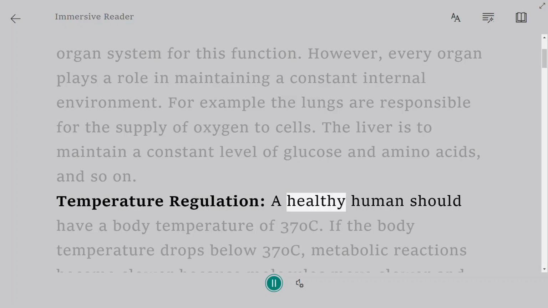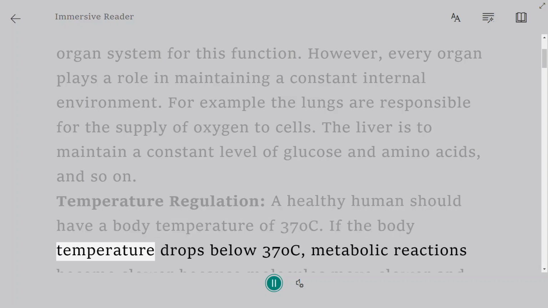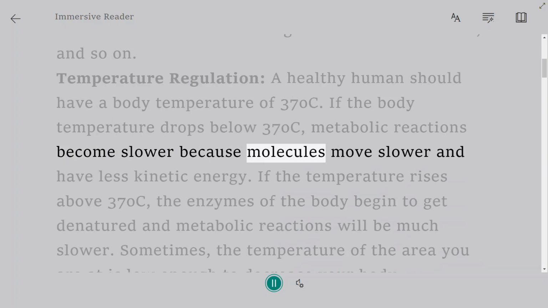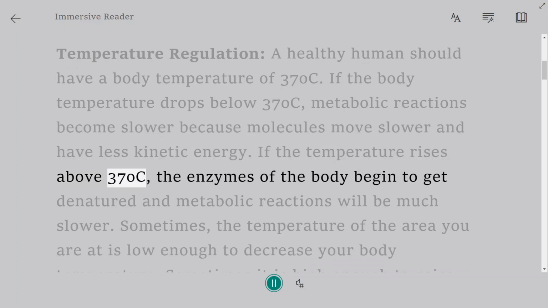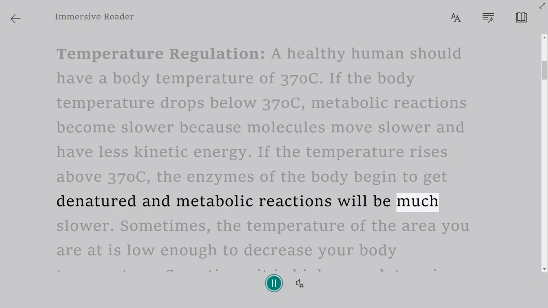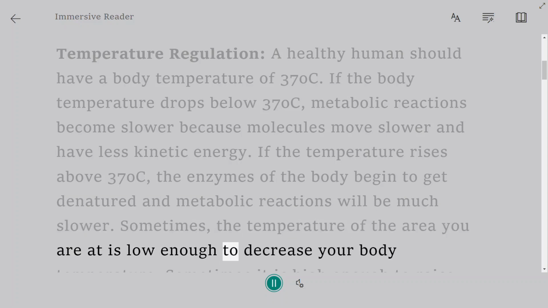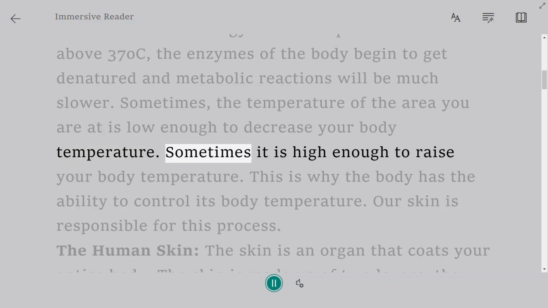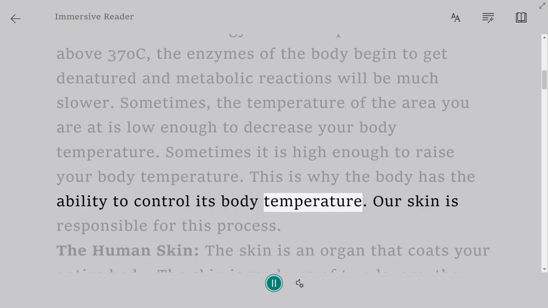Temperature regulation. A healthy human should have a body temperature of 37 °C. If the body temperature drops below 37 °C, metabolic reactions become slower because molecules move slower and have less kinetic energy. If the temperature rises above 37 °C, the enzymes of the body begin to get denatured and metabolic reactions will be much slower. Sometimes, the temperature of the area you are at is low enough to decrease your body temperature. Sometimes it is high enough to raise your body temperature. This is why the body has the ability to control its body temperature.